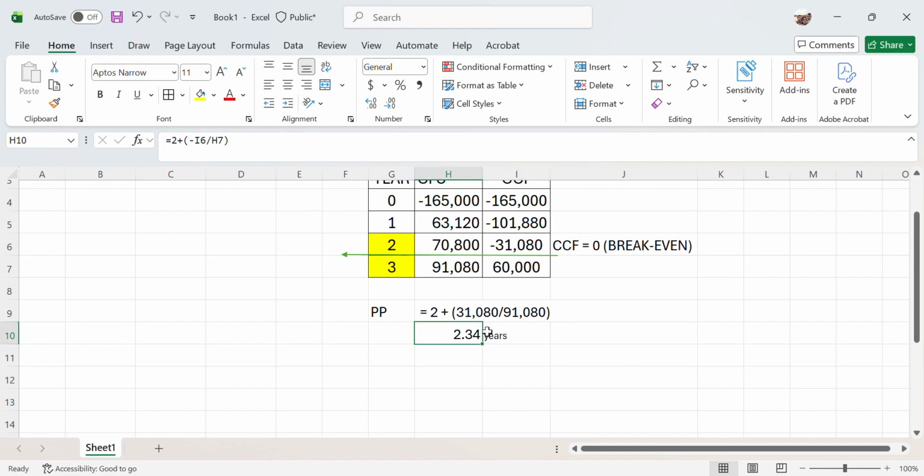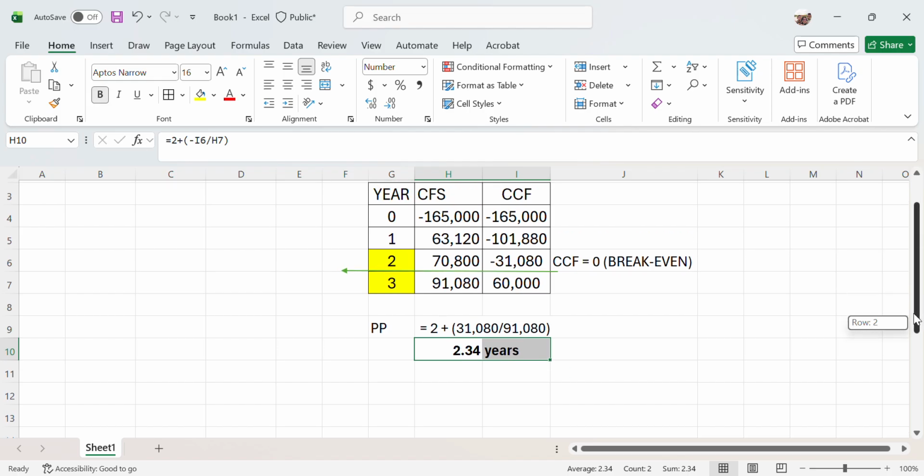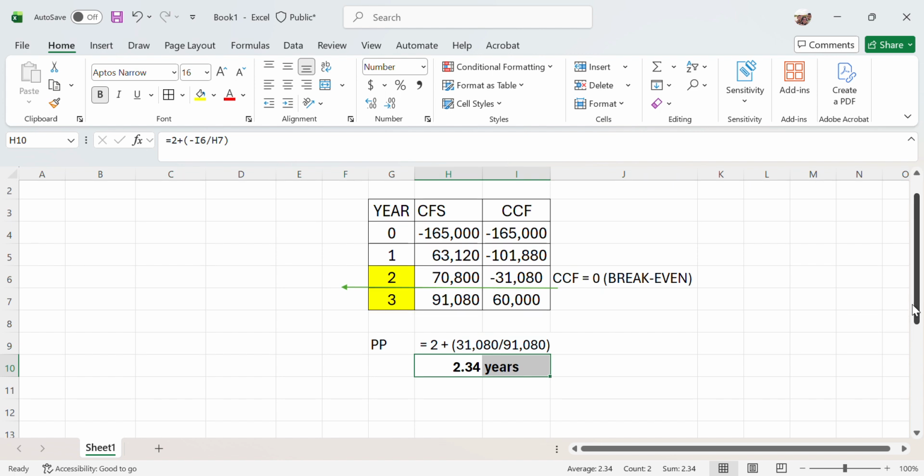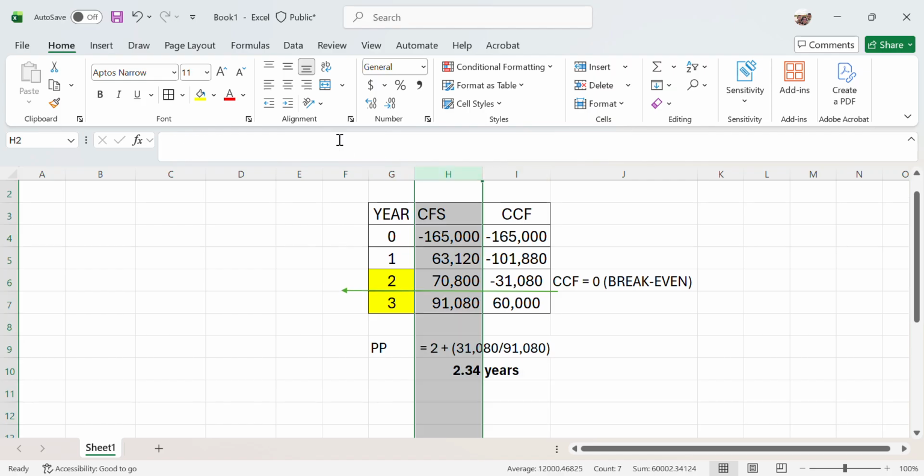So for this particular project, it takes the company 2.34 years to recover their initial cost, or in other words, to break even with their initial cost. Remember the steps to calculate the payback period.